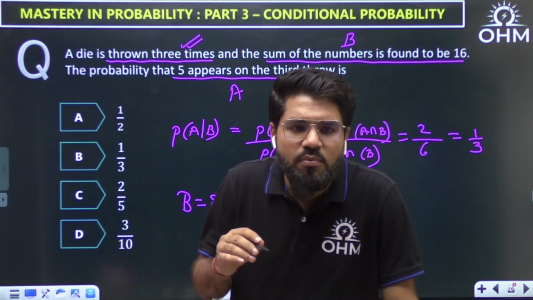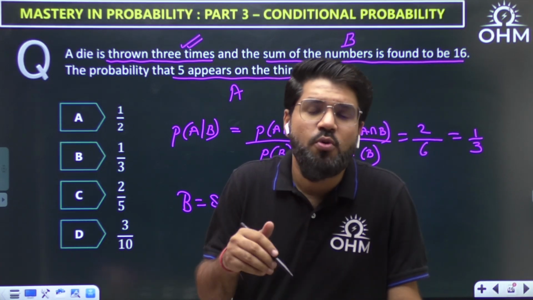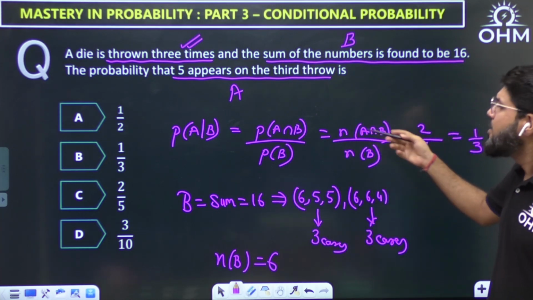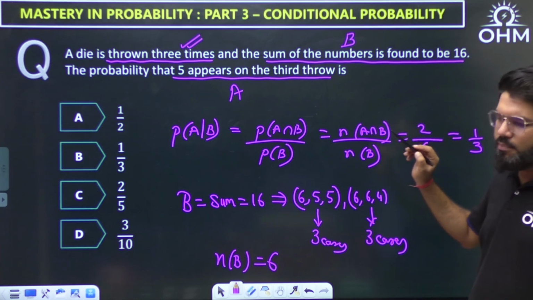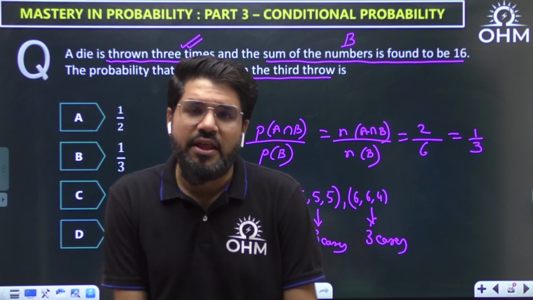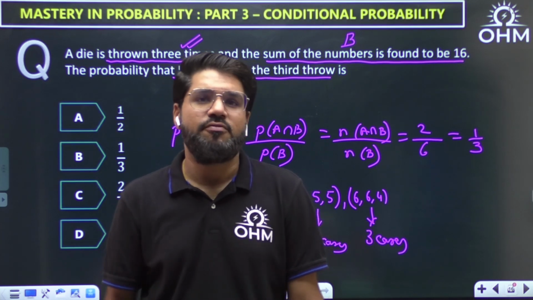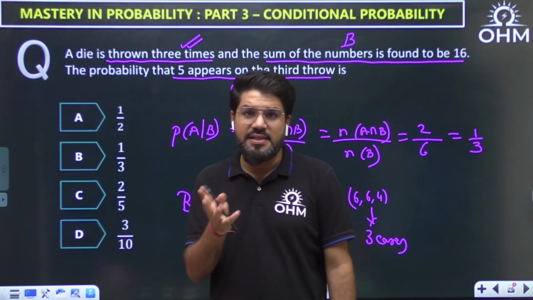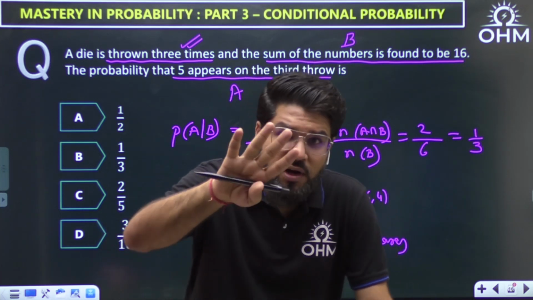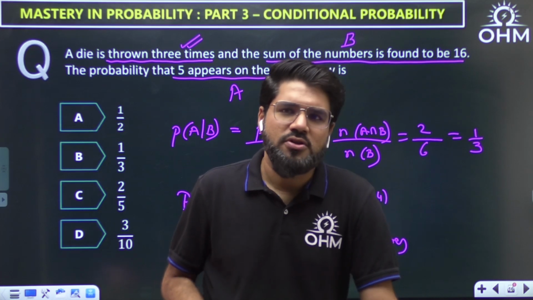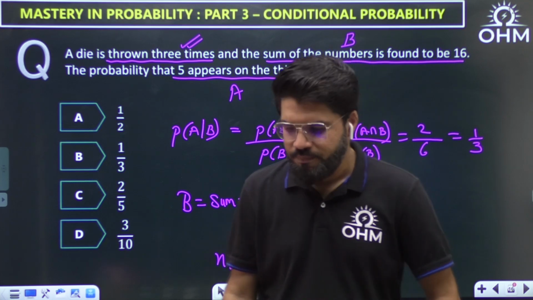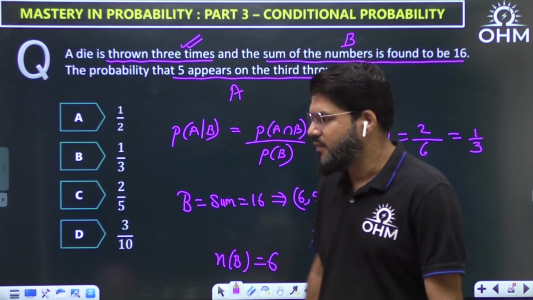What you learn here is that the question is mostly on counting. The formula is very simple: P of A given B is N of A intersection B upon N of B. But mostly, it is whether you are able to understand the question, read the question, and make the cases for sum equal to 16 for 3 dice, or the previous one which was 2 dice. Last session, I also took a question where the sum of 4 dice was considered. So all such patterns. Dice, as I told you, is really an important topic, all the time.